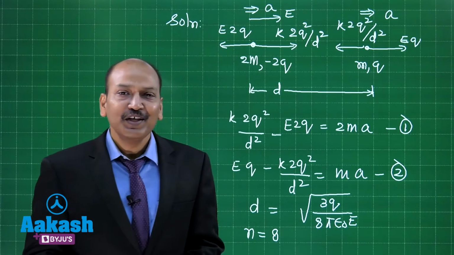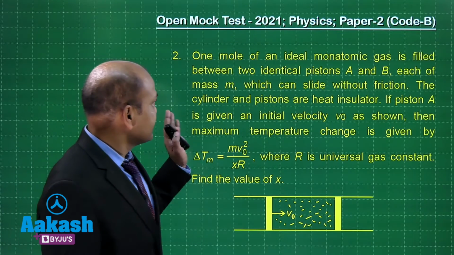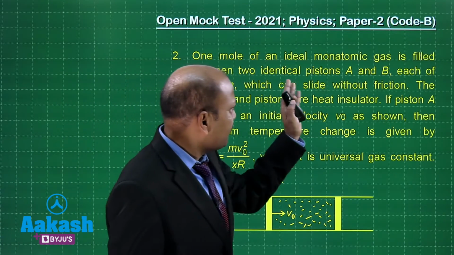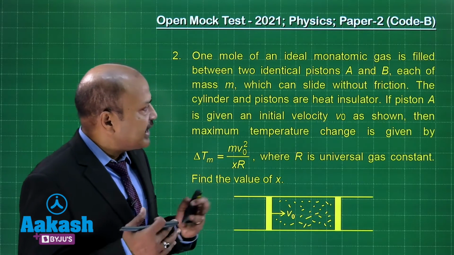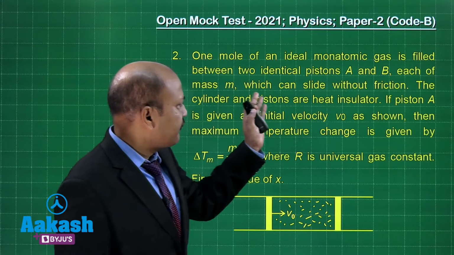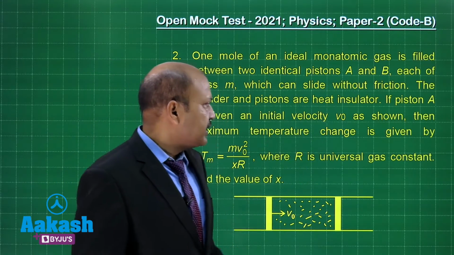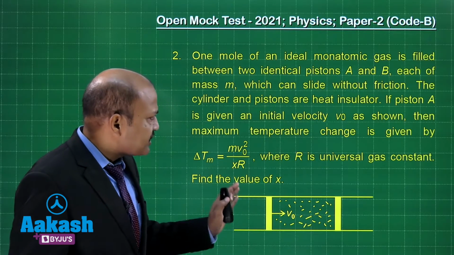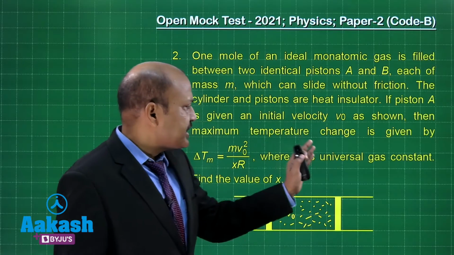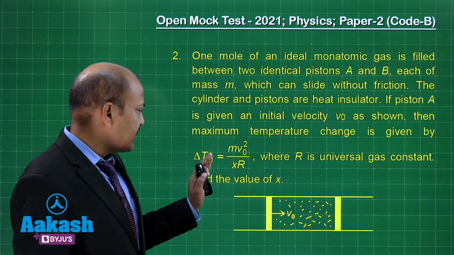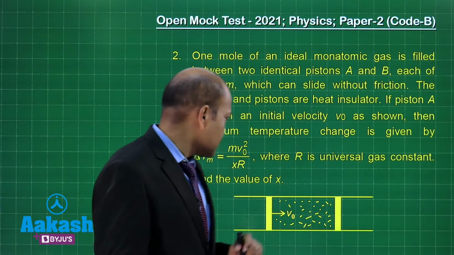It's time now to go to question number 2. And question number 2 says, well, 1 mole of an ideal monoatomic gas is filled between two identical pistons A and B, each of mass small m, which can slide without friction. The cylinder and pistons are heat insulators. If piston A is given an initial velocity V naught as shown in the figure, then the maximum temperature change is given by delta Tm is mv naught square by xR, where R is the universal gas constant.